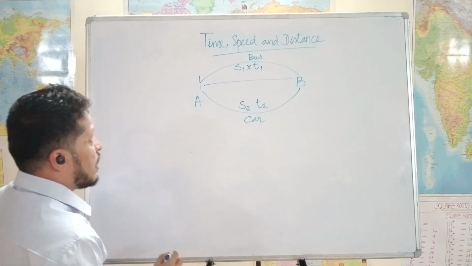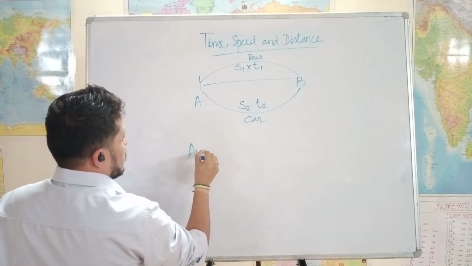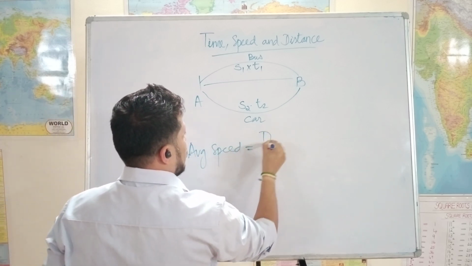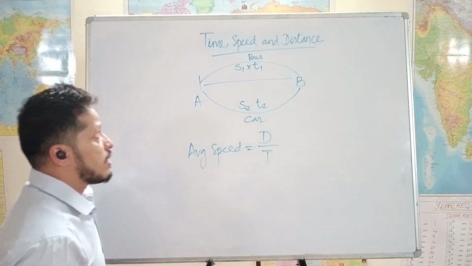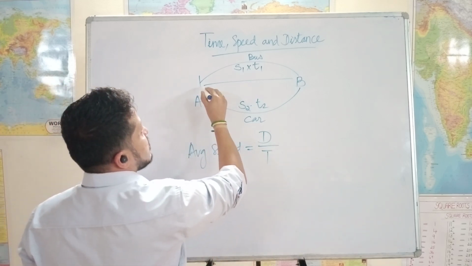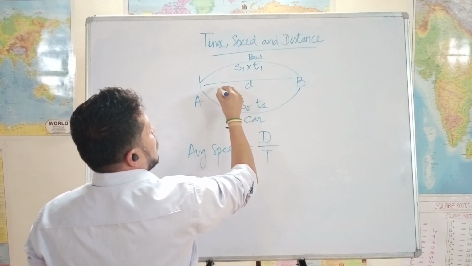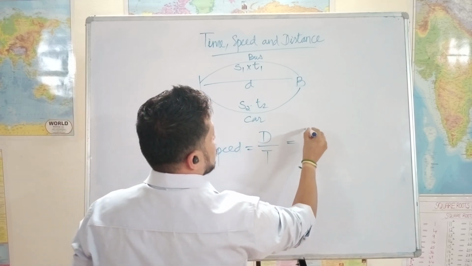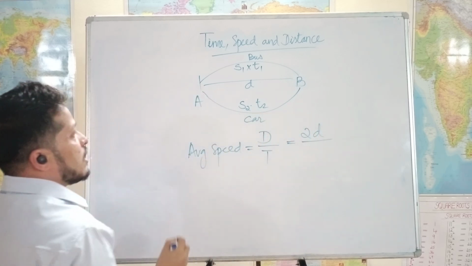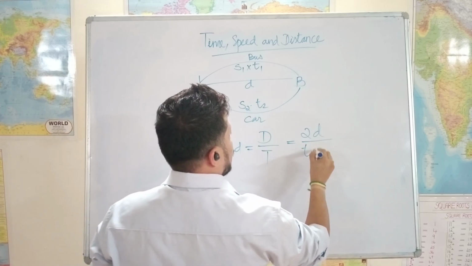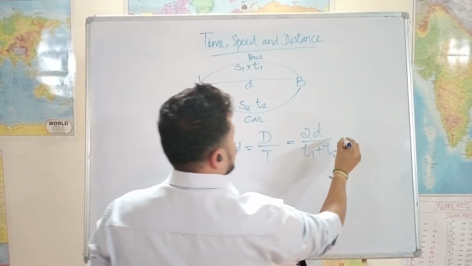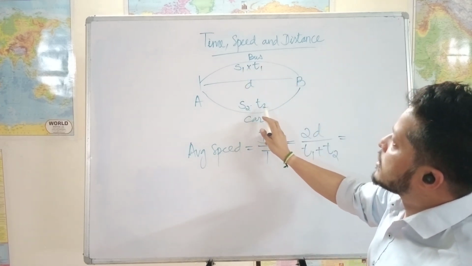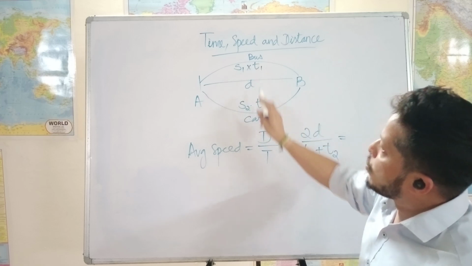Okay, now let's see how you find the average speed. Average speed is the total distance traveled divided by the total time taken. Now what is the total distance traveled? Let's say this is D, then going is 1D, and while returning another D. So 2D is the total distance and the time taken is t1 plus t2. Here speed into time is distance, and here also speed into time is distance, and we have two conditions for the same distance.